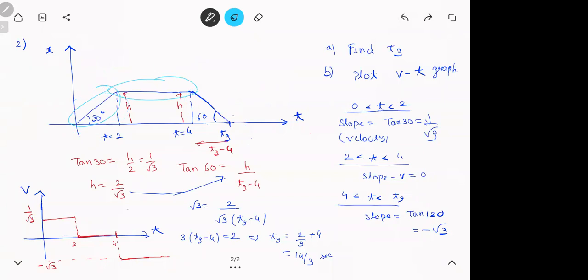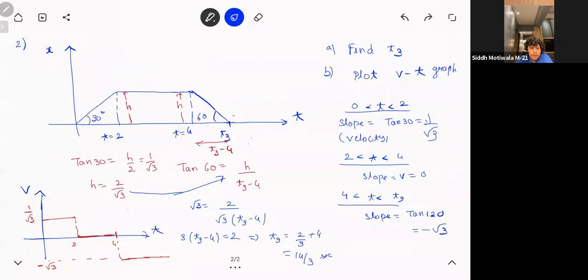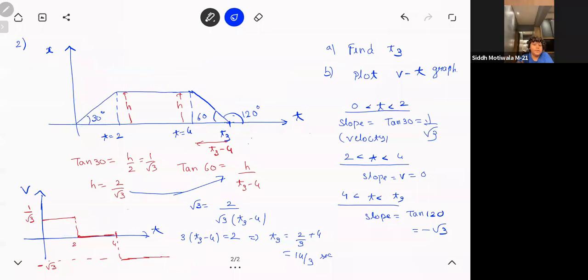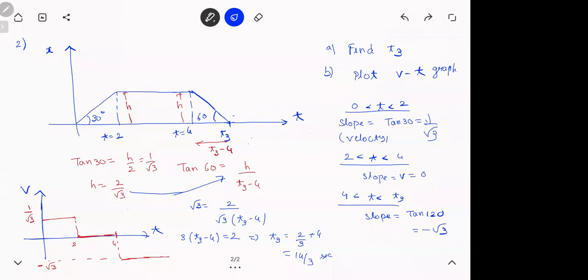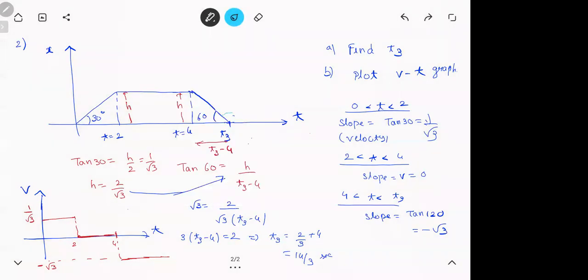Sir, why have you taken tan 120? Because slope is measured with the positive x-axis. Okay, sir. Got it? Because when you say slope, tan theta, theta is the angle with respect to the positive x-axis. So it is not 60, it is 120. I'll write it here. 120.